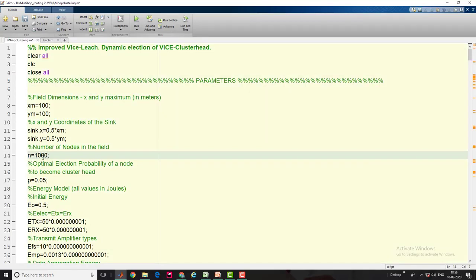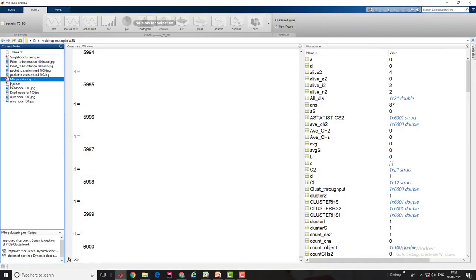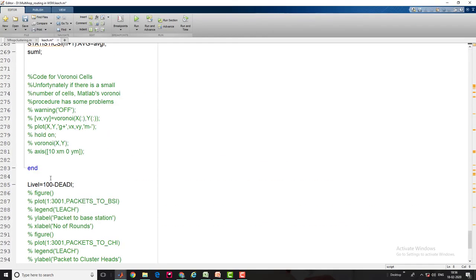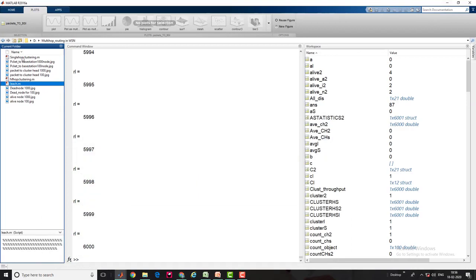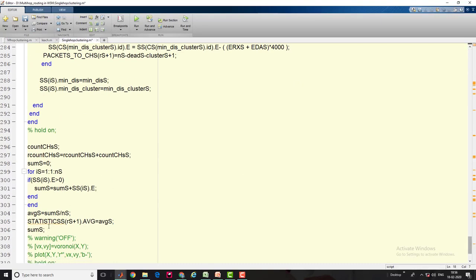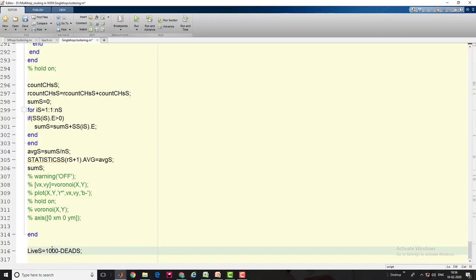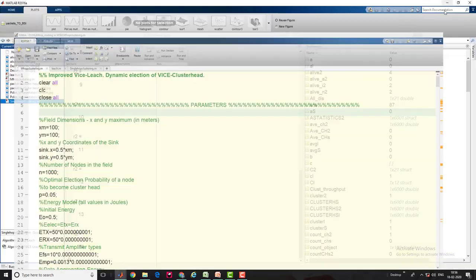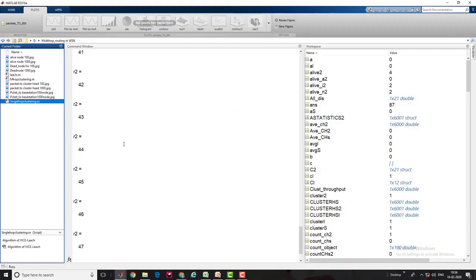So I'm going to perform this operation with a dense environment and the same field length, 100 by 100. So I've increased the number of nodes here. I need to increase the number here also, and save it. Single hop. S stands for single hop, and at the top side I need to subtract the live. So let's run the program again and see the behavior, how it behaves in a very dense environment.